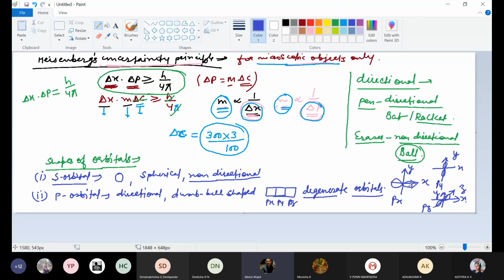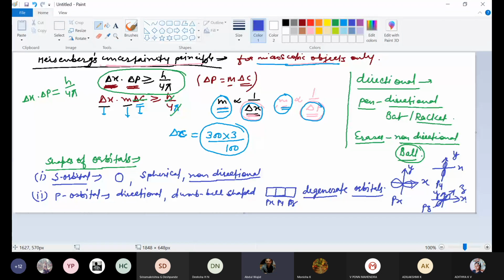So see, if you change the direction, if you change the axis, then properties will get changed. pz will always form a sigma bond, but px and py will always form a pi bond. So sigma and pi bonds are two different types of bonds. Because of the change in direction, properties are getting changed, or the tendency of forming bonds is getting changed.